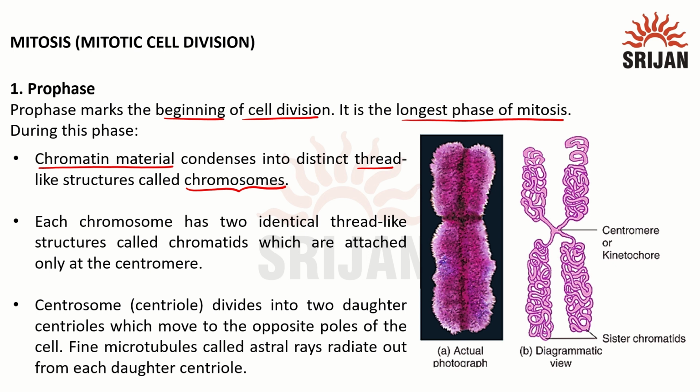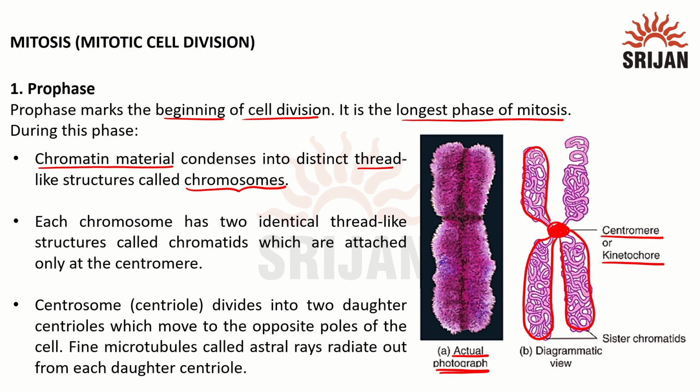A typical chromosome will look like this. This is the actual photographed chromosome and a diagrammatic representation is on the right side. Here we can see in the center the most condensed area, that is the centromere or kinetochore, and attached to this are four arm-like structures. They are known as chromosomal arms.